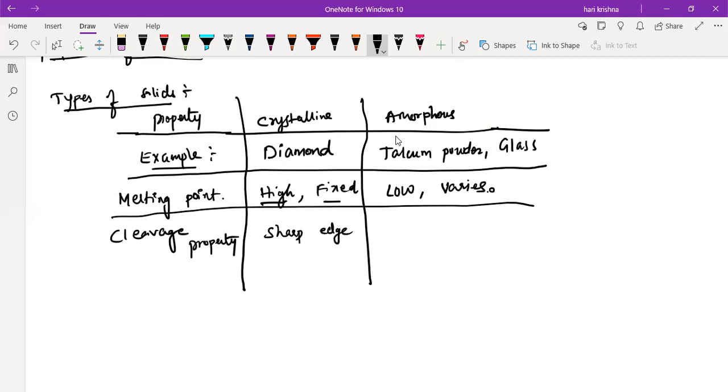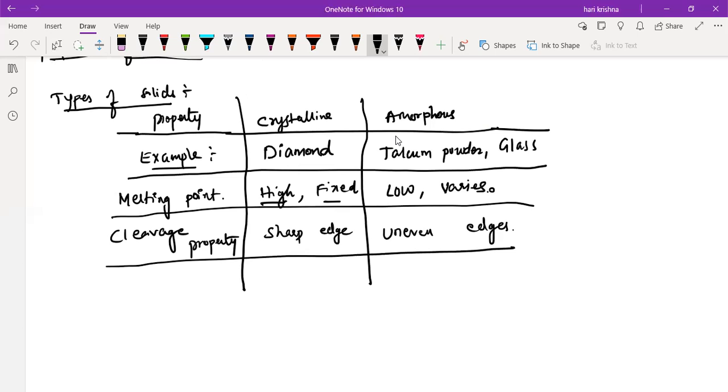you'll get a sharp edge or a smooth edge. But at the same time, when you break an amorphous solid, you'll get an uneven surface. Whenever you break a solid or cut it into two pieces, if there is a smooth surface on the cutting side with a sharp edge, that's the crystalline solid. But amorphous solids don't have sharp edges. That means it will always form an irregular surface. That is the amorphous solid.